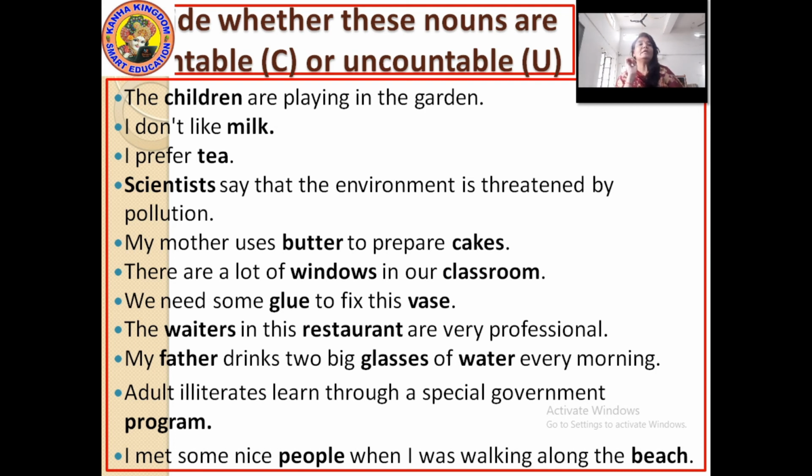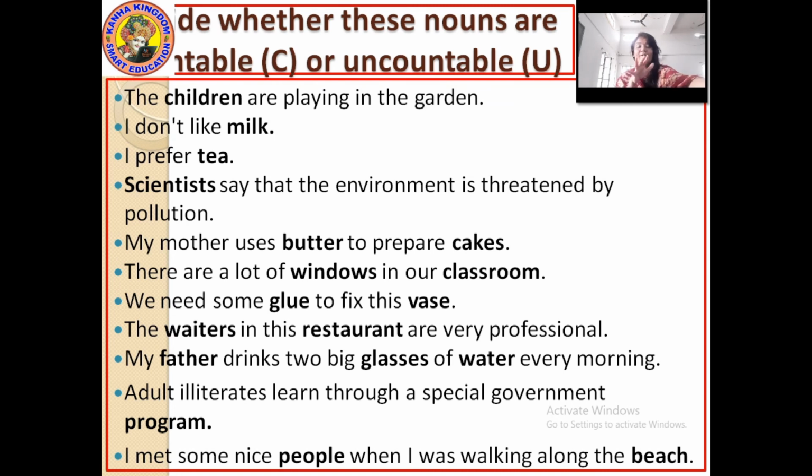Next, we need glue to fix this vase. Okay, so here glue is uncountable. If it is a glue stick, then the stick is countable, but here we are talking about the glue and it is also some glue.